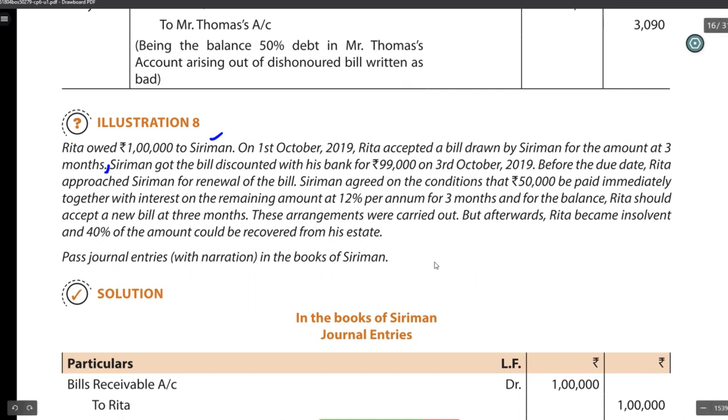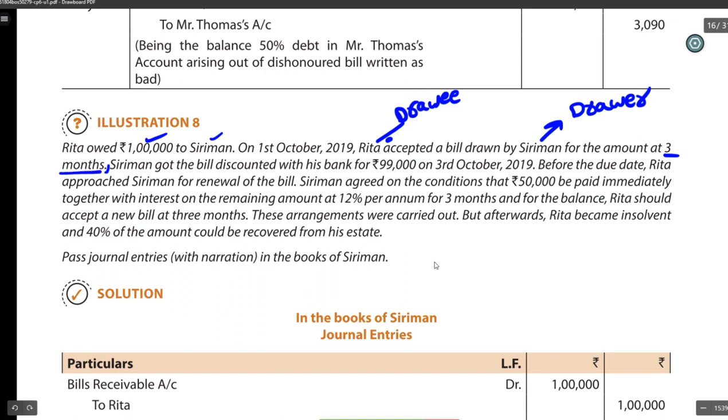Okay, let's understand until now, until the full stop. So what happened? Rita owed money to Siriman. That means Rita has to pay money to Siriman. How much? 1 lakh. So since Rita has to pay money to Siriman, on 1st October 2019, Rita accepted a bill drawn by Siriman. So from this we can understand that Siriman is the drawer, Rita is the drawee, and the bill is drawn for 1 lakh rupees, and the tenure is 3 months.